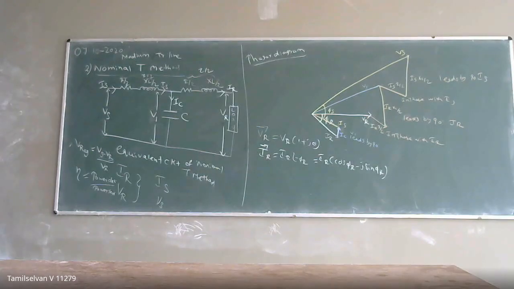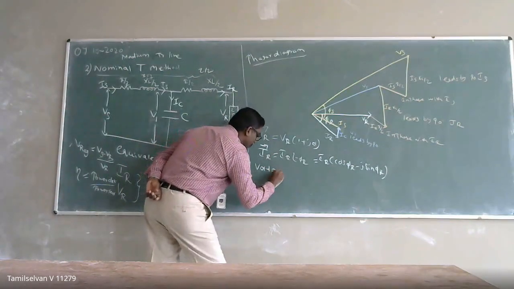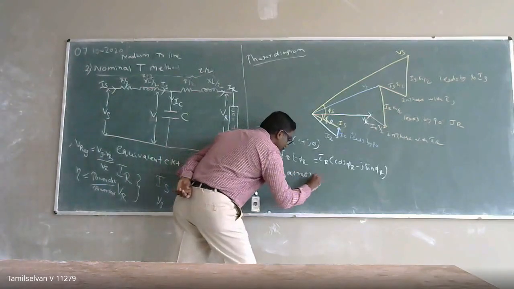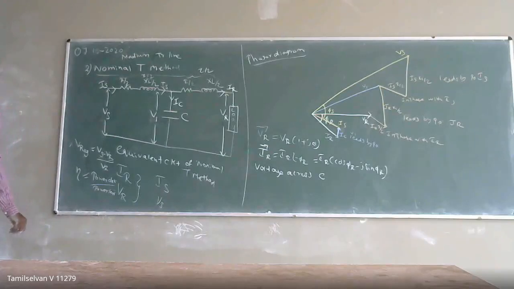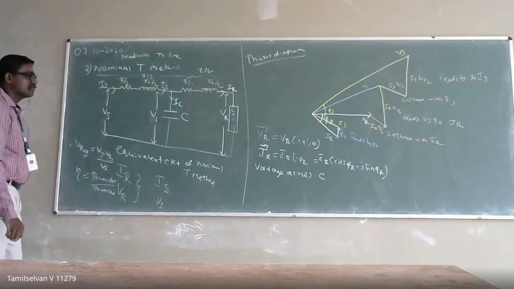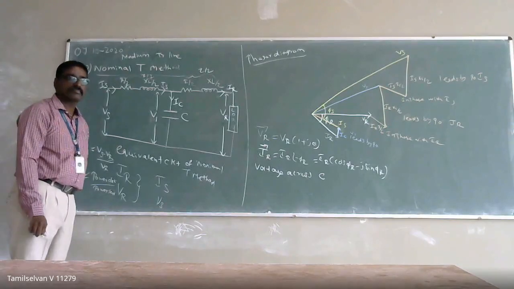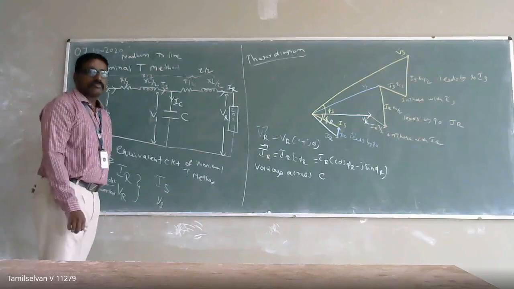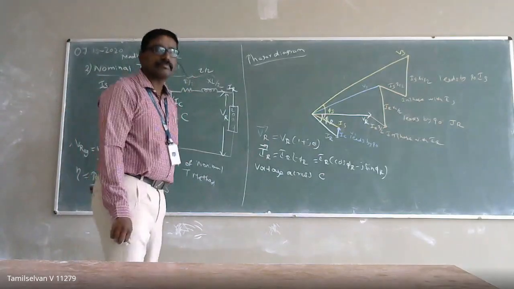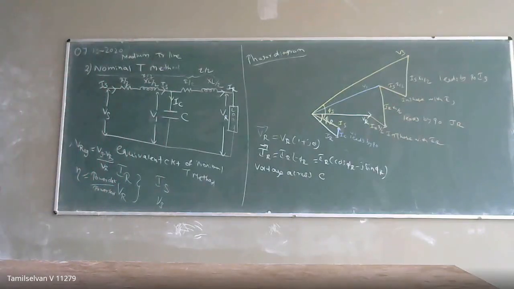Now I'm going to calculate the voltage across C. Come on, tell me what will be the voltage across my C. We have studied this in circuits, and we apply the same concept.